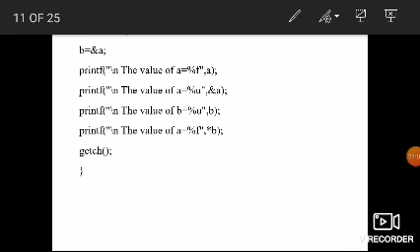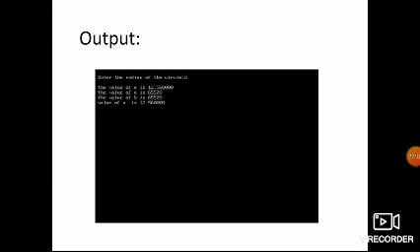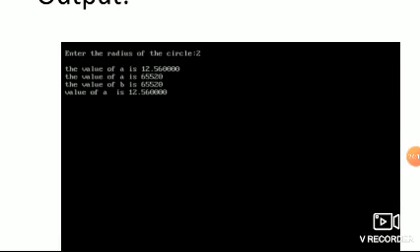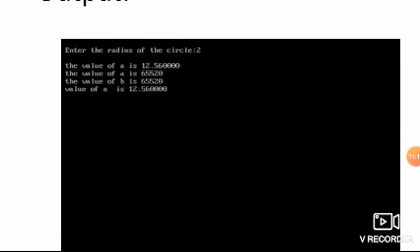Let me show the output. See here, this is the example I took. I entered the radius of the circle as 2.